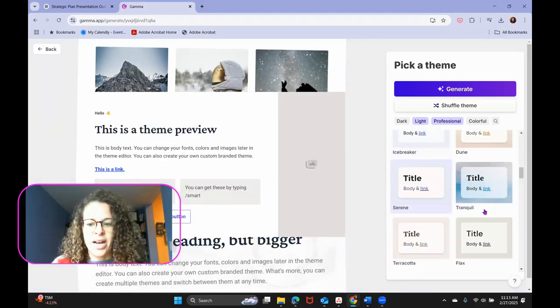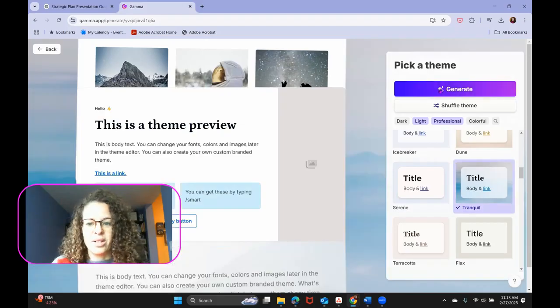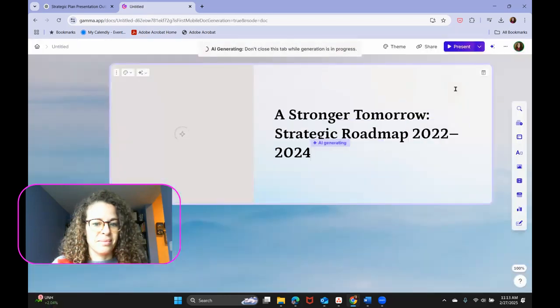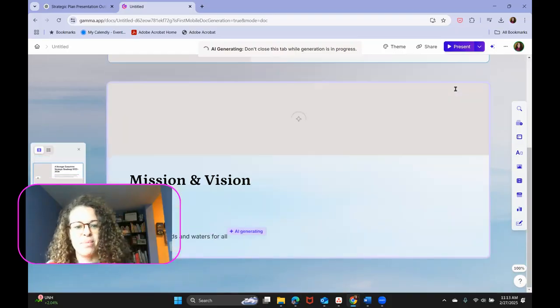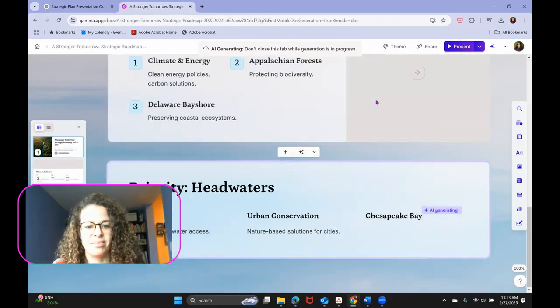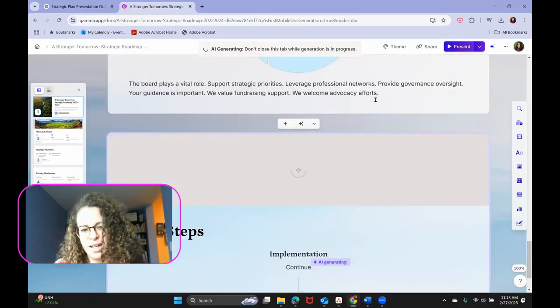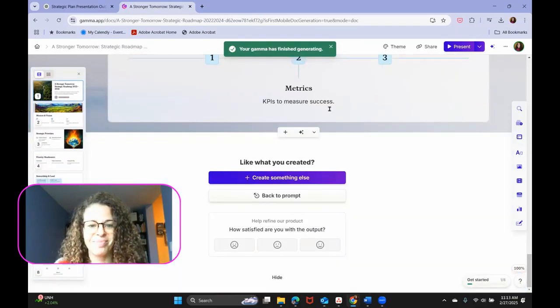And so I'm pretty sure I asked for some blue colors, so let's go with that. And then we're just going to click generate. And here's our strategic roadmap presentation being developed faster than I could ever create a PowerPoint presentation.